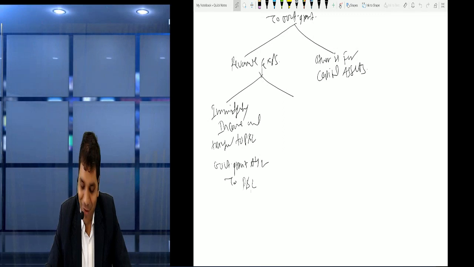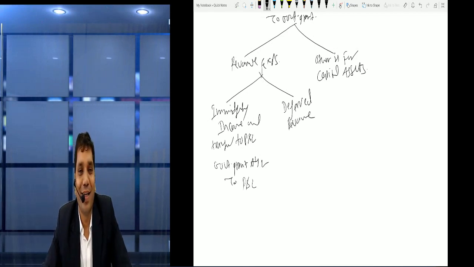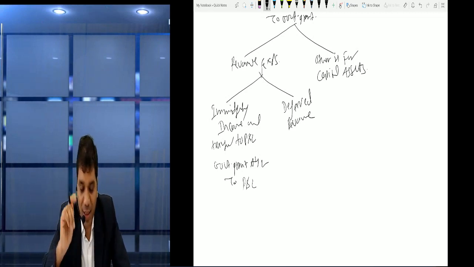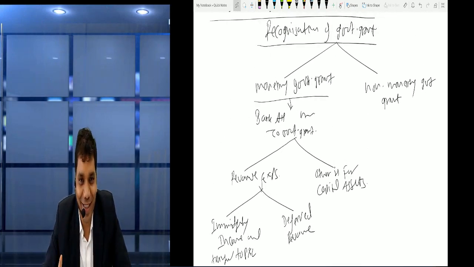Finish. Good. Now we can defer it also. So deferred revenue. If it is deferred, then the first entry for receiving the grant will be the same, that is bank account debit to government grant, which we had passed at the beginning. If you notice, the first entry for monetary, we had passed the entry bank account debit to government grant.